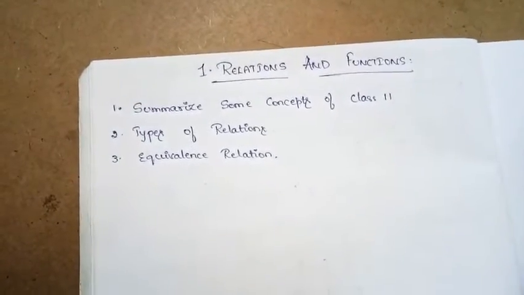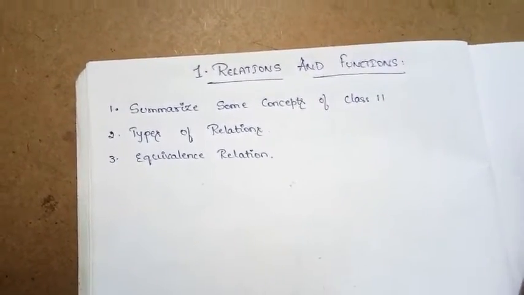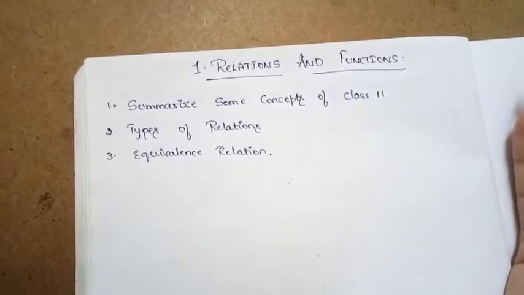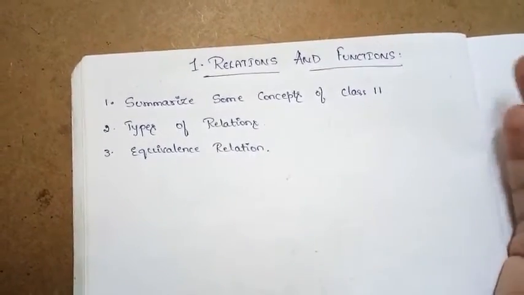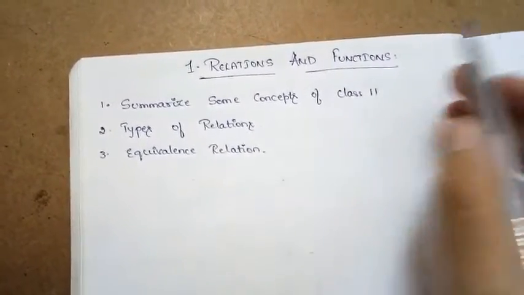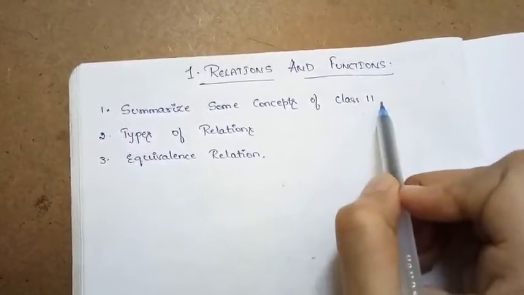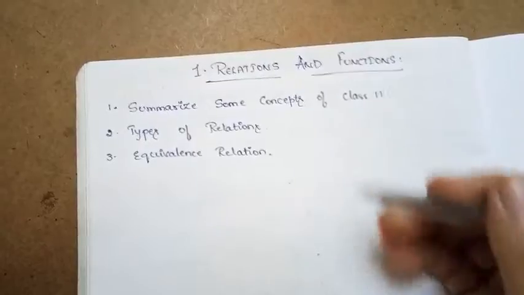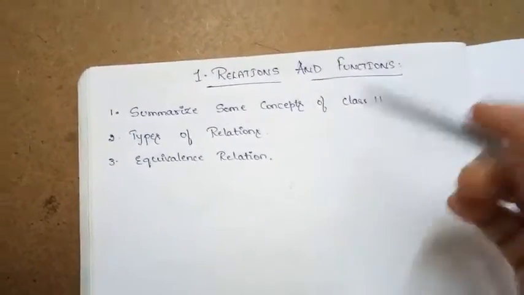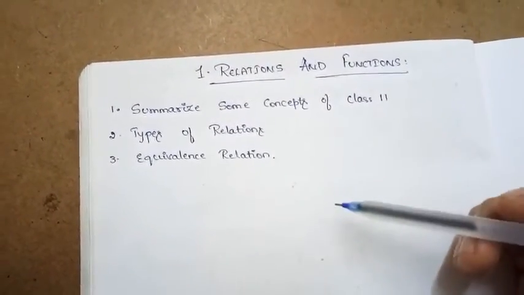regarding some of the concepts like Cartesian product, what is relation, what is function, what is range, domain, codomain. So these are some of the concepts. Just we can brush up the class 11th chapter so that you can move smoothly with the rest of the concepts regarding the class 12th chapter.